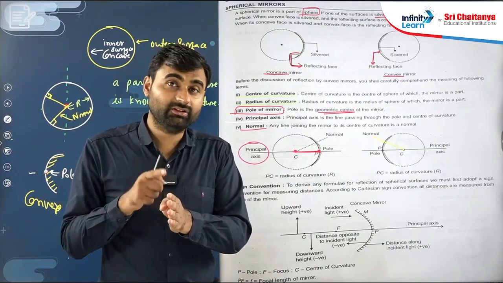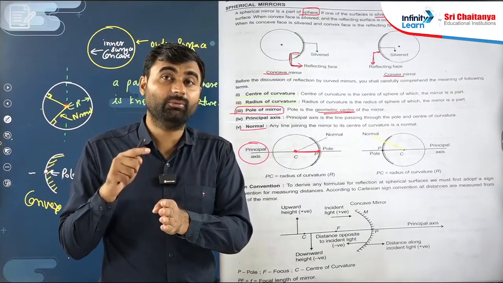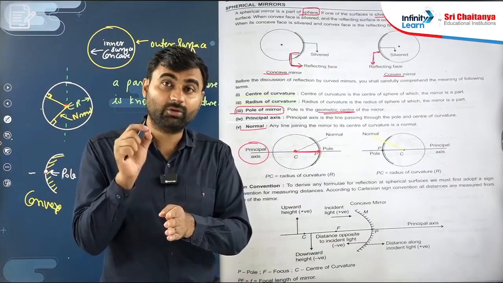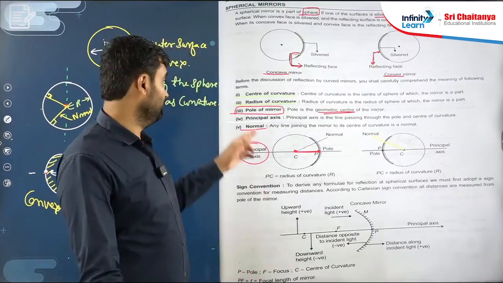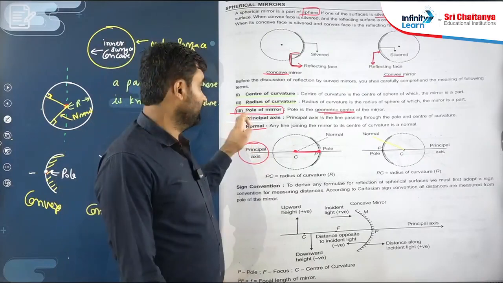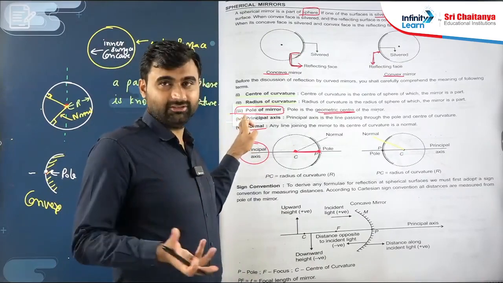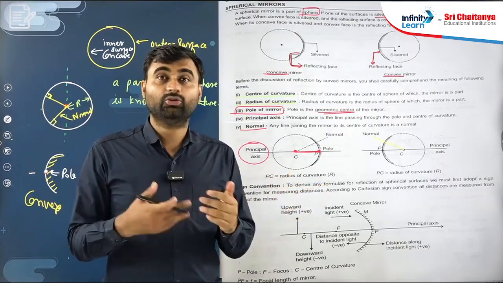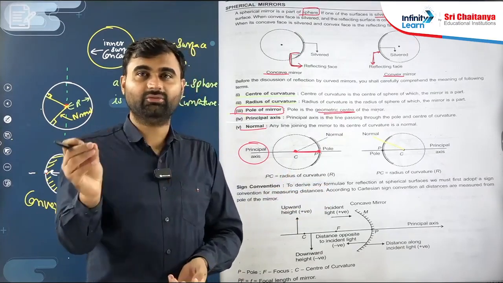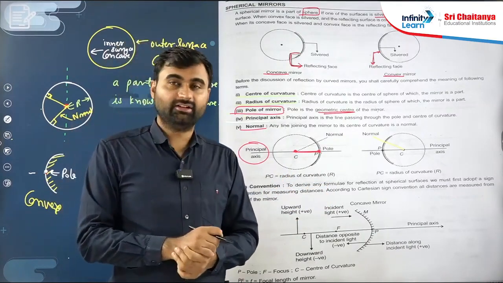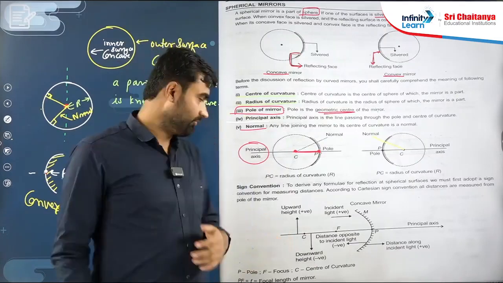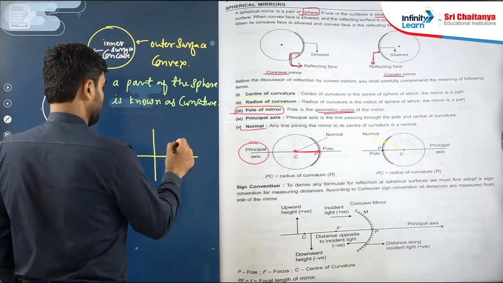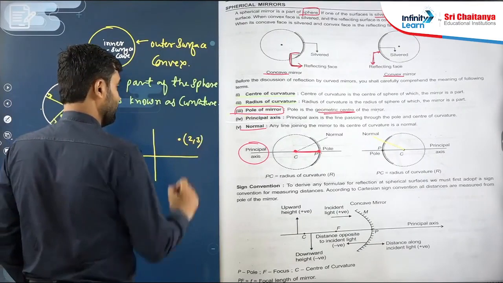Is there any relation between object distance and image distance? From where will we measure these distances? From the mirror, and in the mirror from where? From the pole. So what is the pole? The pole acts like the origin. Normally in the Cartesian system we decide coordinates, x coordinate, y coordinate, and their values. Suppose here is the object, so you write its coordinate (2, 3).